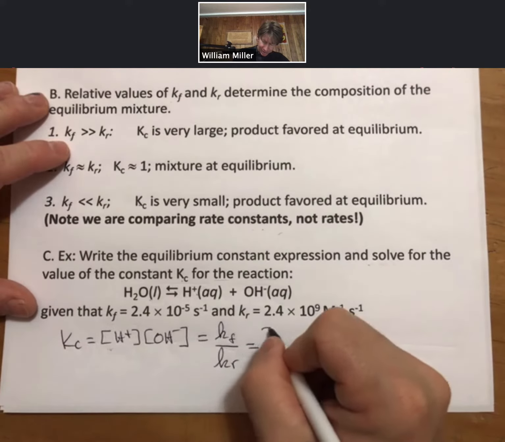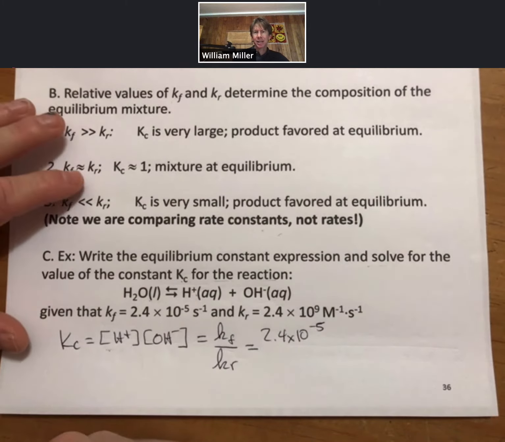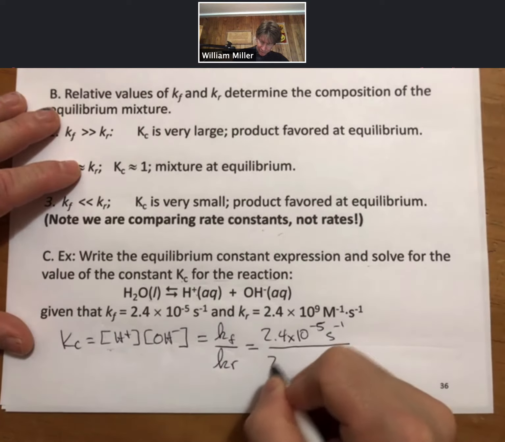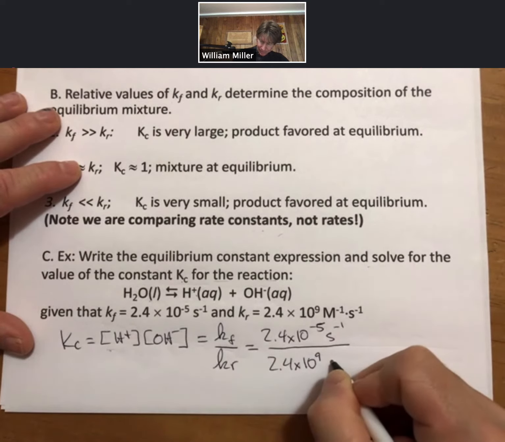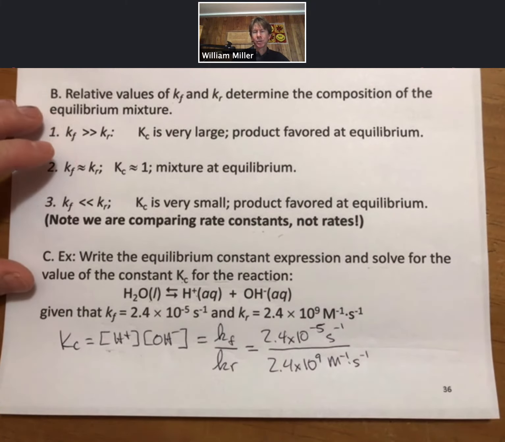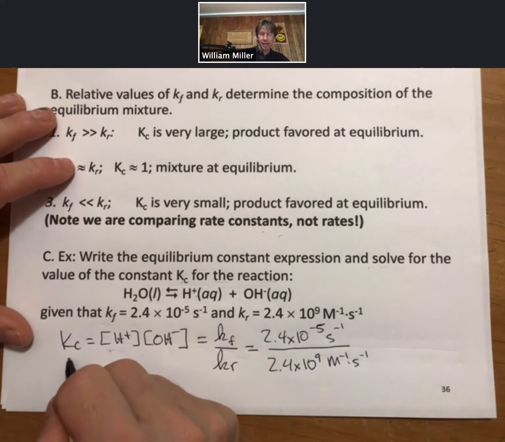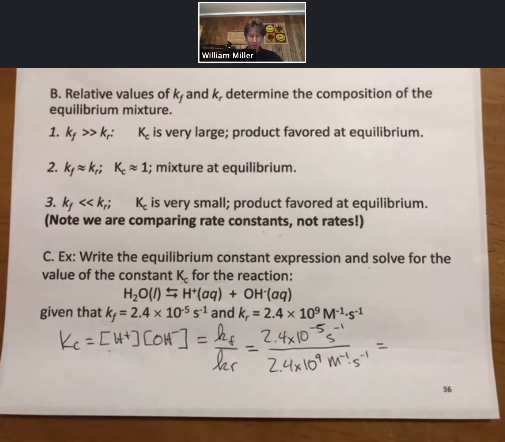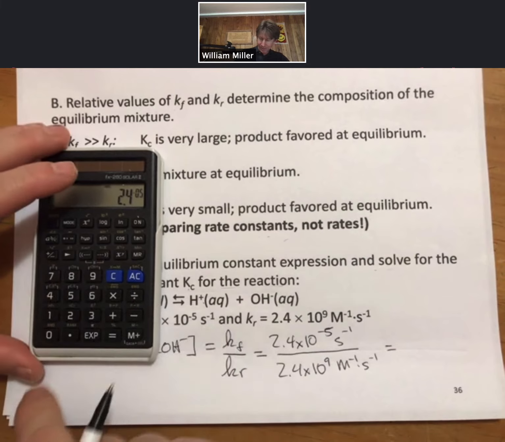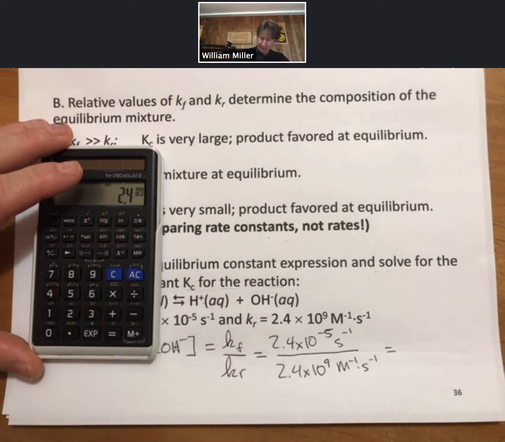Plugging these values in, 2.4 times 10 to the minus 5 seconds to the minus 1 over 2.4 times 10 to the 9 molarity seconds to the minus 1, where our units will not affect, so the K has no units. And we multiply this out, 2.4 exponent minus 5 divided by 2.4 exponent 9.